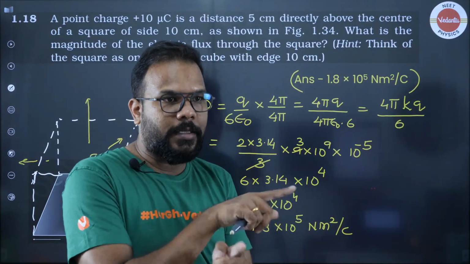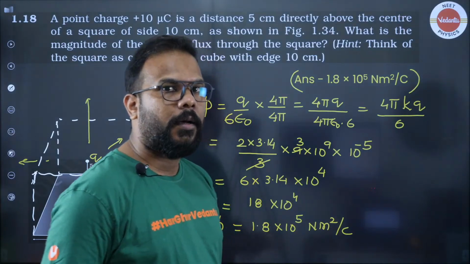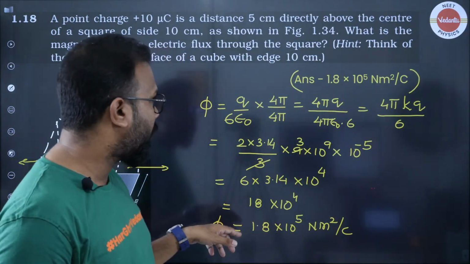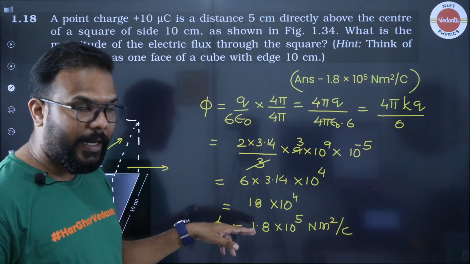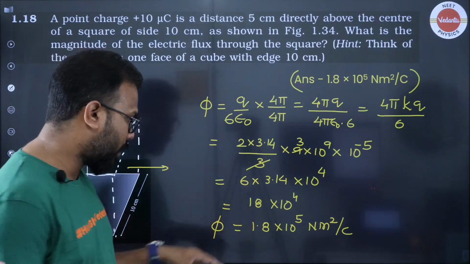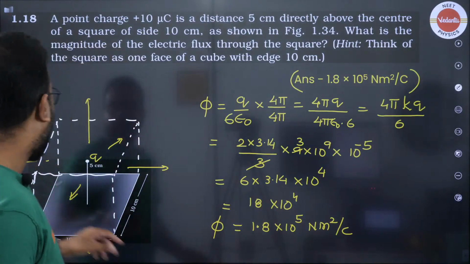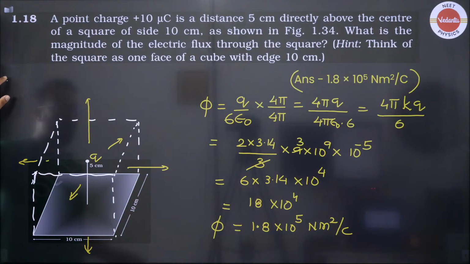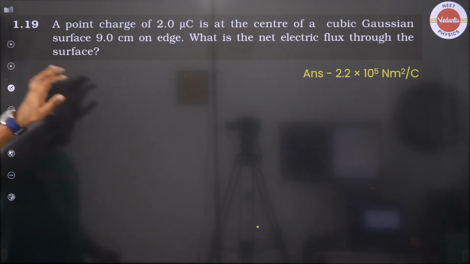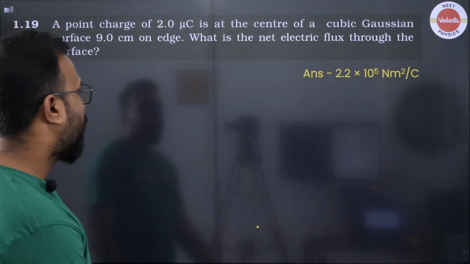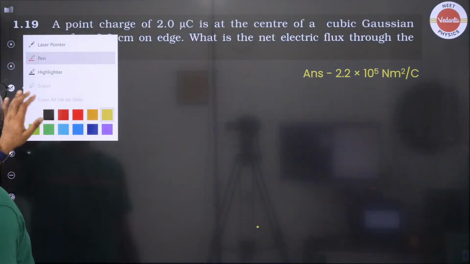The answers are just jumbled. Question number 18 का आंसर जो है that is given as 2.2, but actually the answer is 1.8 into 10 to the power 5. Okay, and next question, when we are going to that now, you'll find that the answer for that is given as 1.8 into 10 to the power 5, which is not the case there.